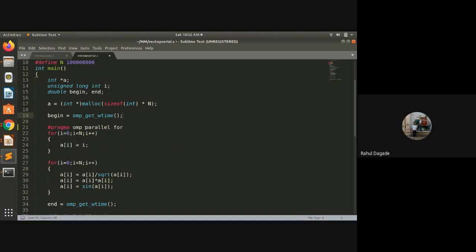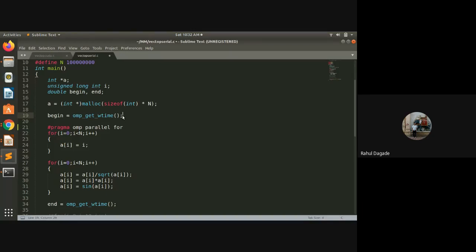That means if we have, let's say, 4 threads, how do we come to know how many threads are there on the machine? We can find out using a function called omp_get_num_threads, available in OpenMP, with which we can get the number of threads on our machine. My machine has physically 2 cores and logically 4 cores.